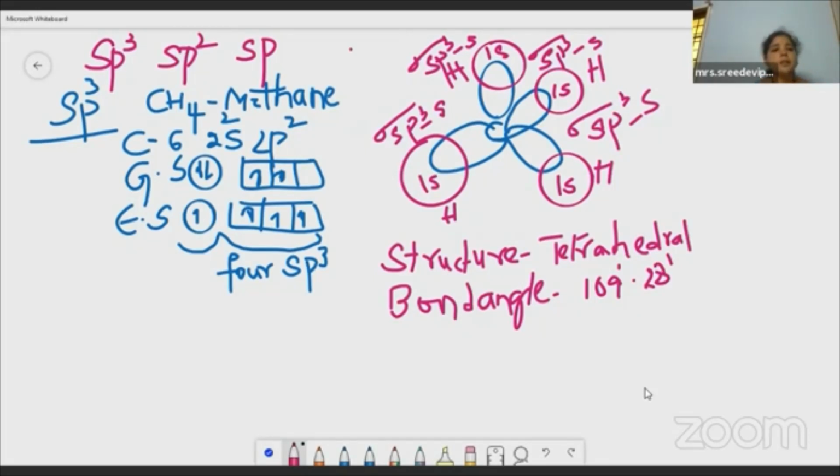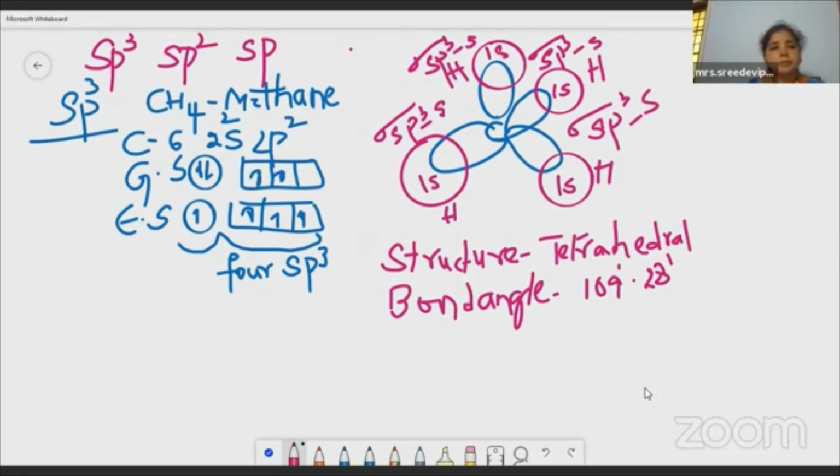Hope it is clear for you children regarding this sp3 hybridization. So sp3 hybridization takes place in methane. In the excited state, the 4 sp3 hybrid orbitals are formed and they will combine with 4 1s atomic orbitals of 4 hydrogen atoms, forming 4 sigma sp3 s bonds. The structure of this compound is tetrahedral and the bond angle is 109 degrees 28 minutes. I hope you have copied this.